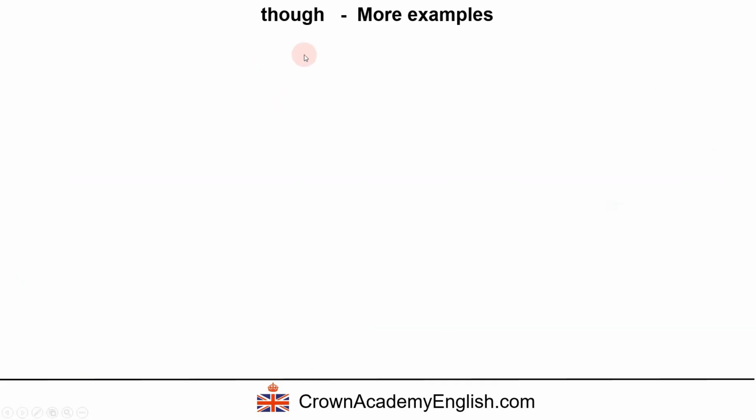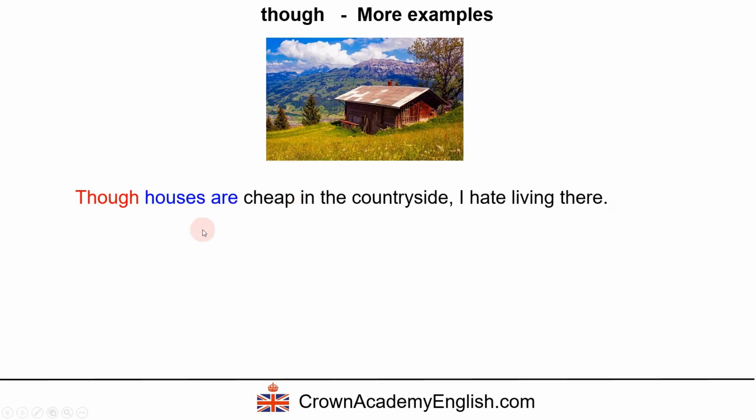So let's look at some more examples of though. Though houses are cheap in the countryside, I hate living there. So this is surprising because of this. So it is surprising that I hate living there because the houses are so cheap. And here we are using though in exactly the same way as although. And we have a noun and the subject and the verb.